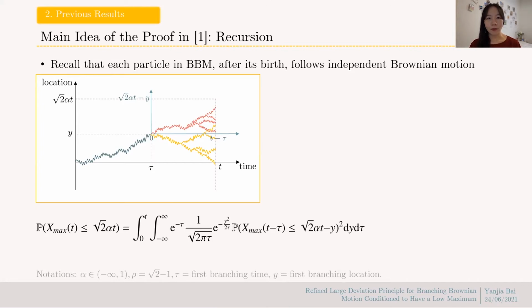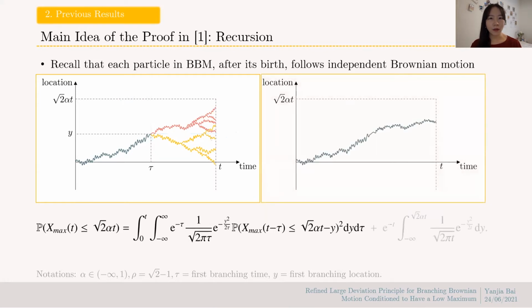We integrate over all possible first branching locations y and first branching times tau to get this first summand. There is still another part which contains the case that the initial particle doesn't branch at all, and this completes the equation. By computing these integrals, we can obtain large deviation estimates for this probability.